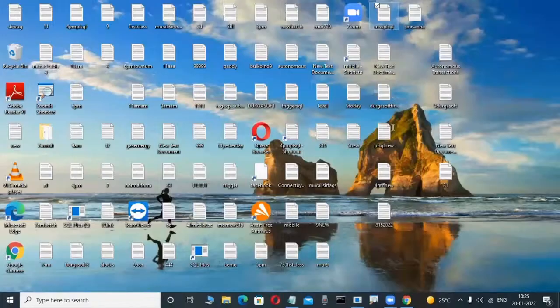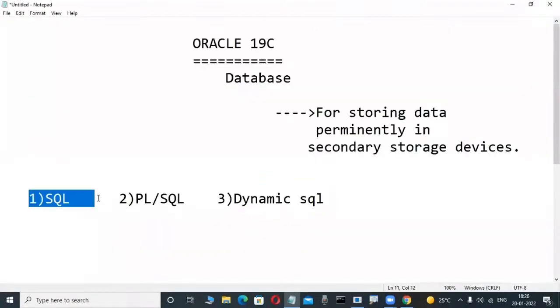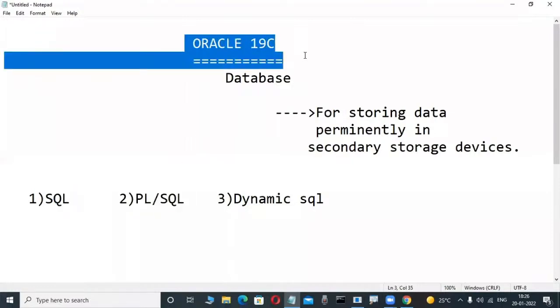Don't worry. That's why we learn the SQL language first. After that, you get some knowledge, and then you learn PL/SQL. Through these two languages, we are operating this Oracle software. Okay, and now check it out.